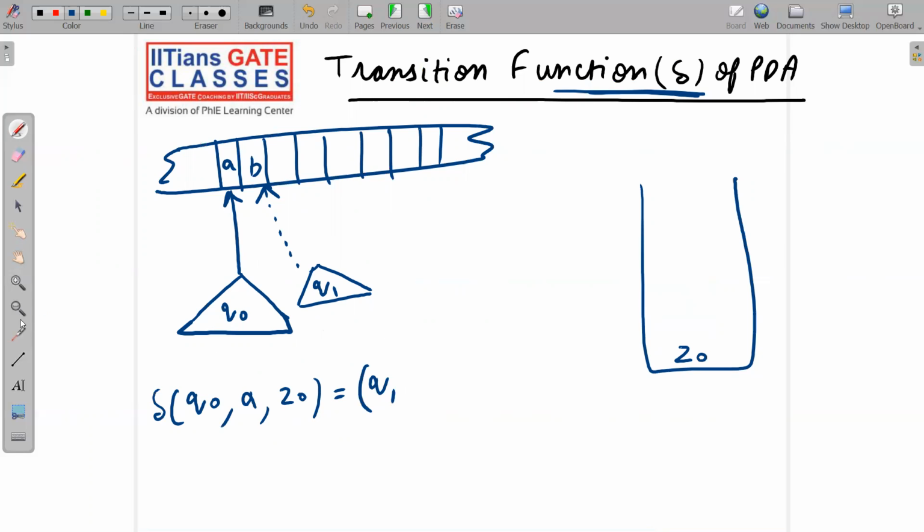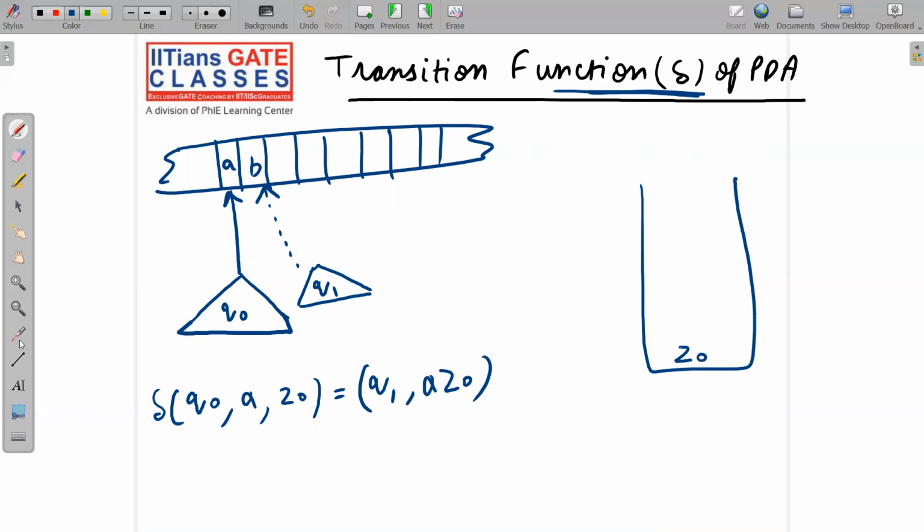And after jumping to Q1, one question should also come to your mind: what have we exactly pushed onto the stack? This is our responsibility. Whatever we want, we can push. Or if you do not want to push anything, you can say that we have pushed null. Null means nothing. This is also allowed, but for the sake of simplicity, I will show you all these things later. For now, I will say that I am putting a Z naught. So what does this mean?